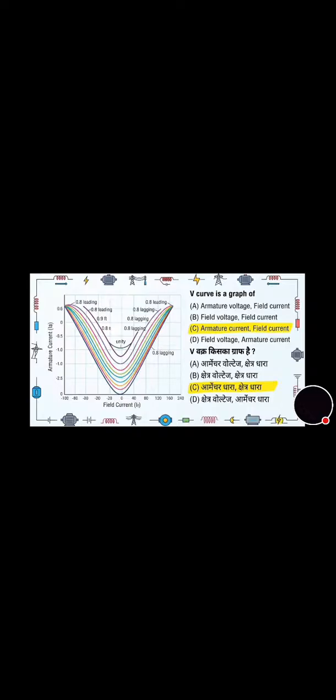Now we will move towards the next question that's on the screen. You can see compensating winding is used to what? Improve commutation, reduce armature reaction, reduce stray losses, improve look of machine. Its correct answer is option B, that is reduce armature reaction.